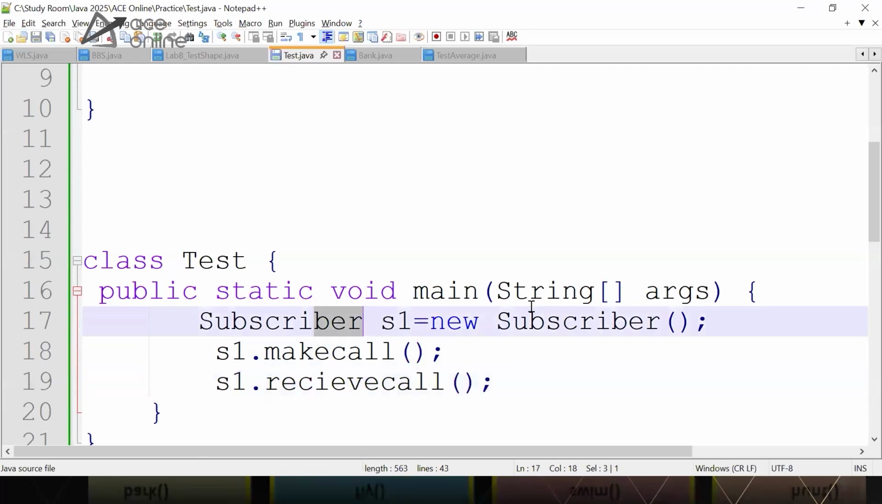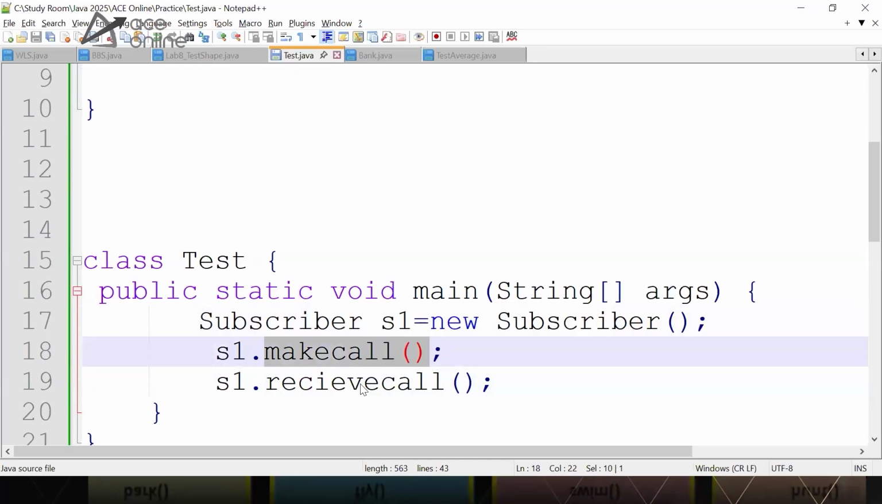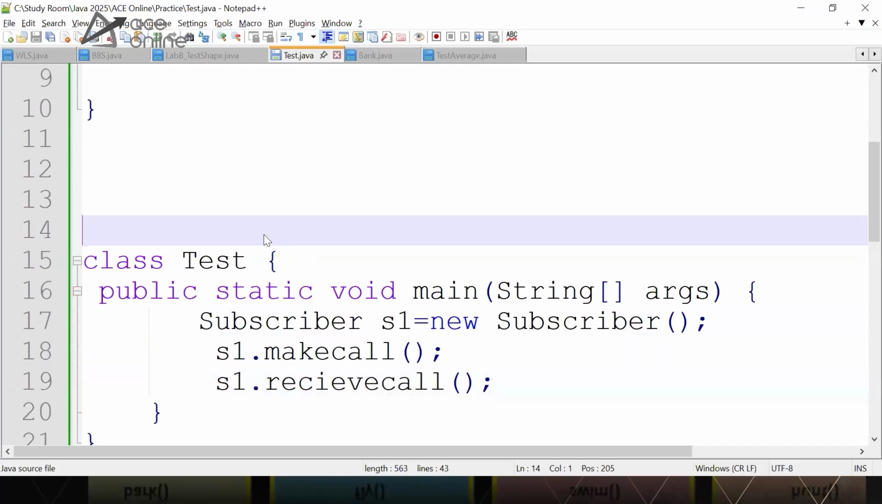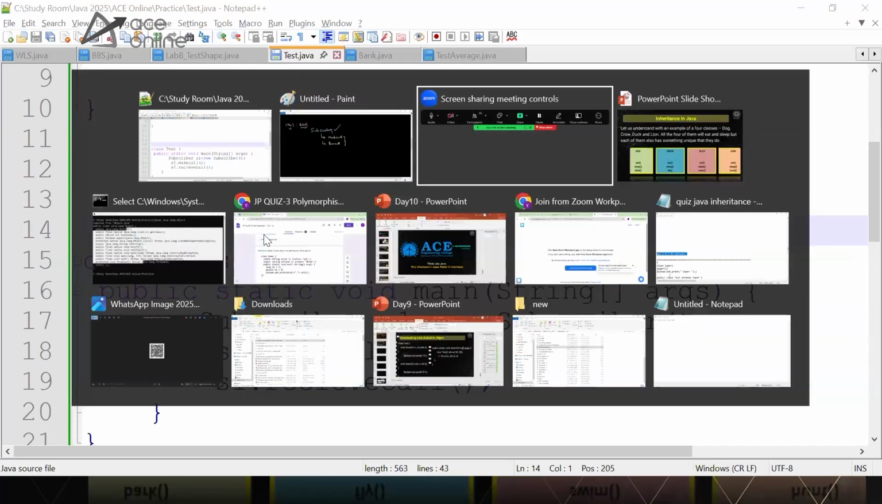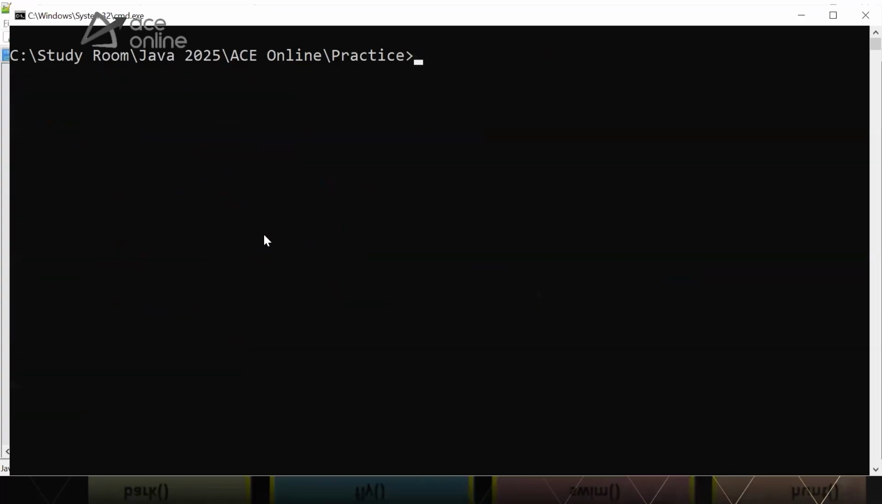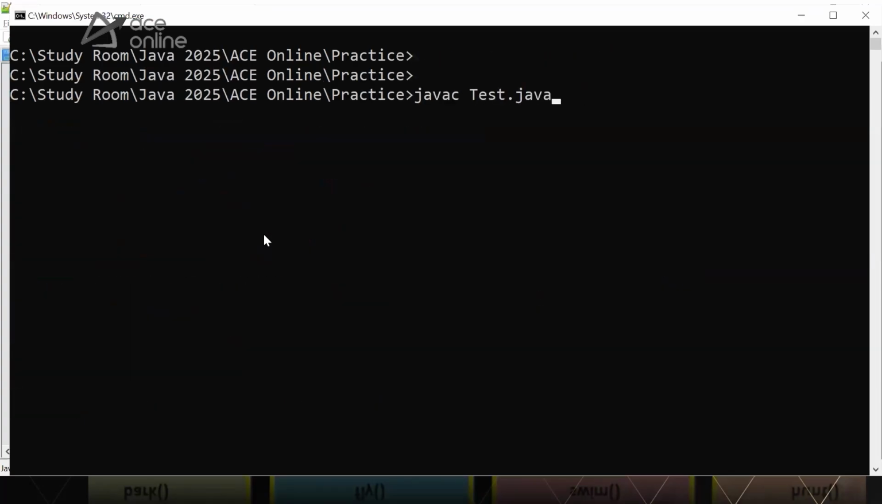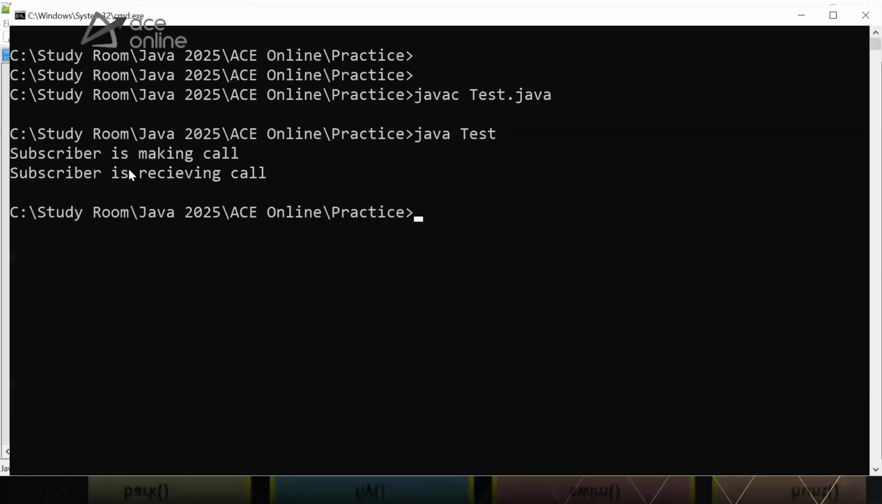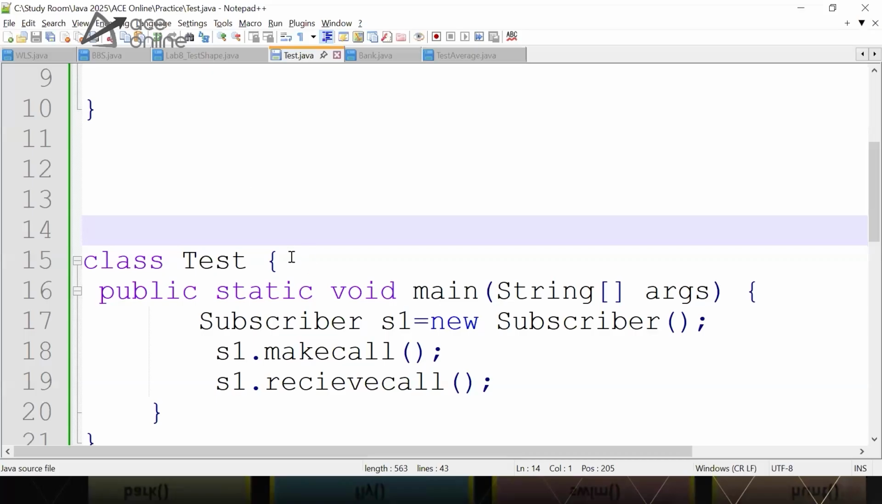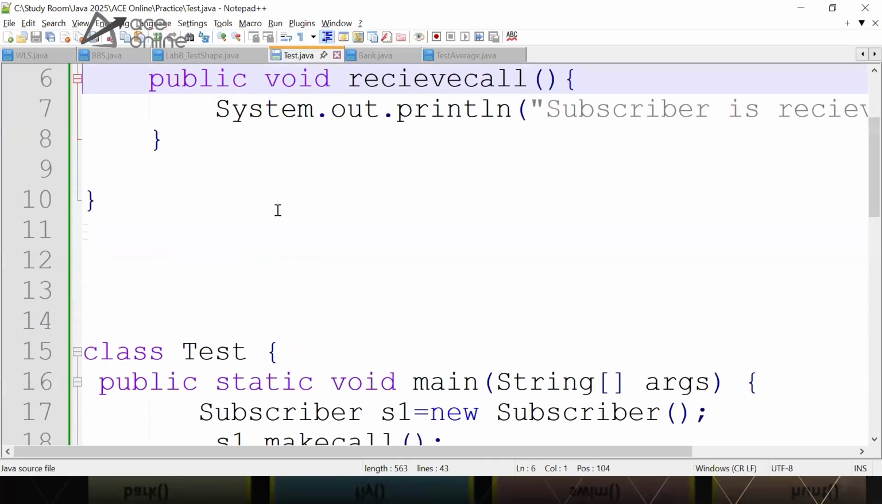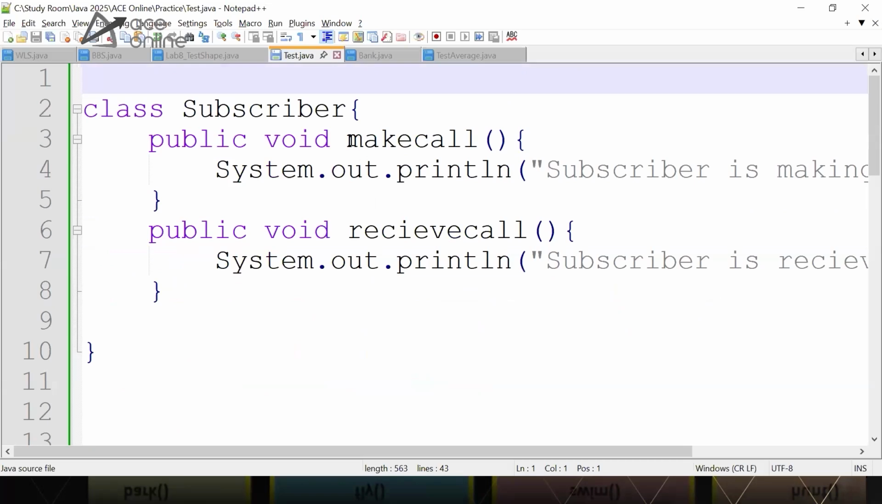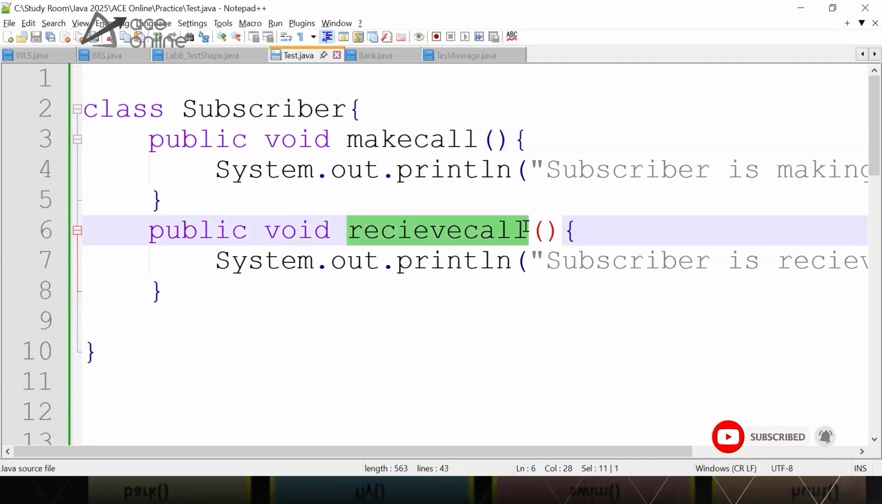So this is how I can make an object of subscriber, s1 equal to new Subscriber, and call the methods like make call and receive call. Let's see if this works. A very simple program. When I compile the code, it gets compiled, and when I run this code, it prints subscriber is making call and subscriber is receiving call. So this way you can see that I'm making an object of the subscriber class, which is making use of the services like make call and receive call.